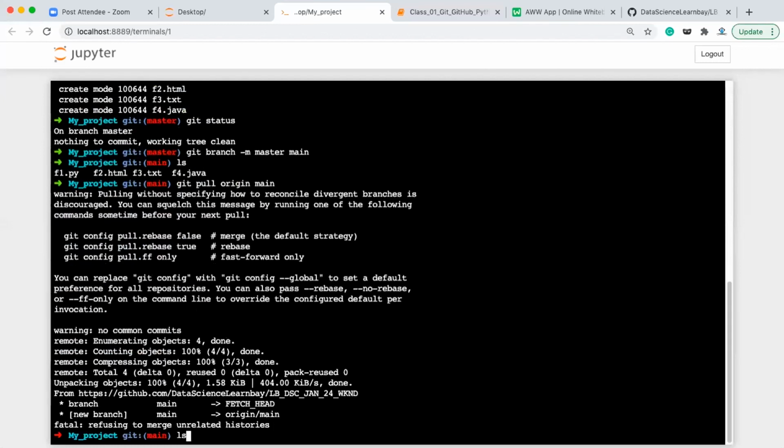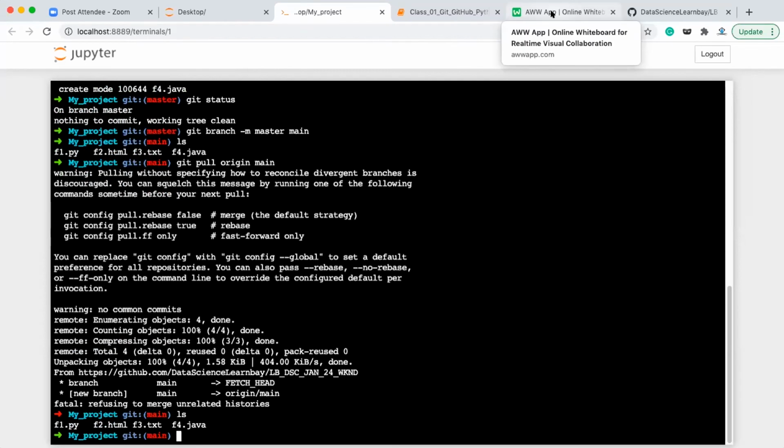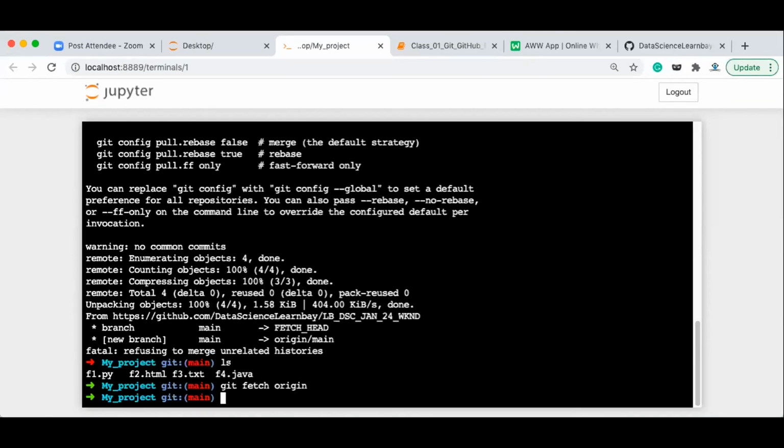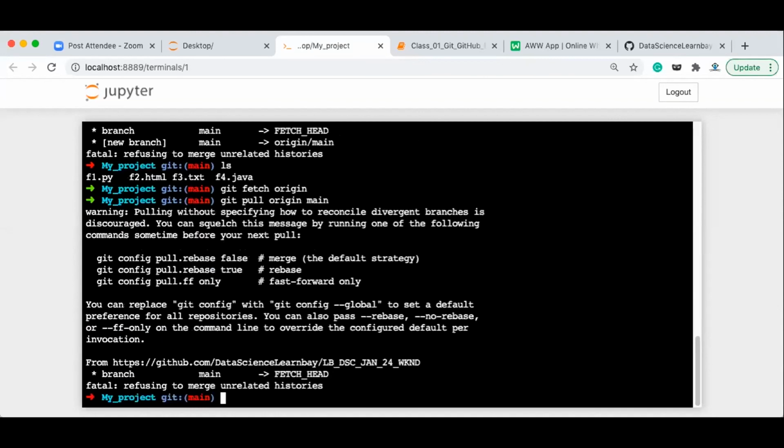Now if you see ls, one minute guys, let me see the command git. Okay, it says refusing to merge the unrelated history. I have fetched the head, and then I'm going to pull the origin. Okay, let me see. Again, it is refusing.